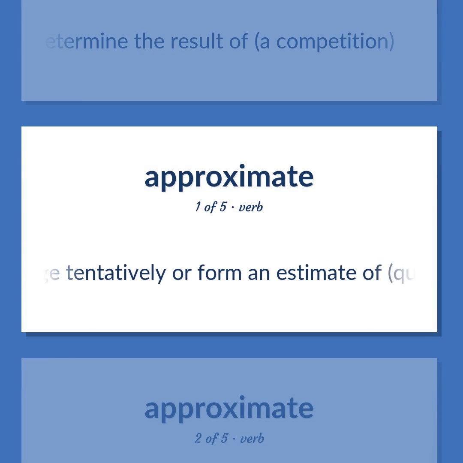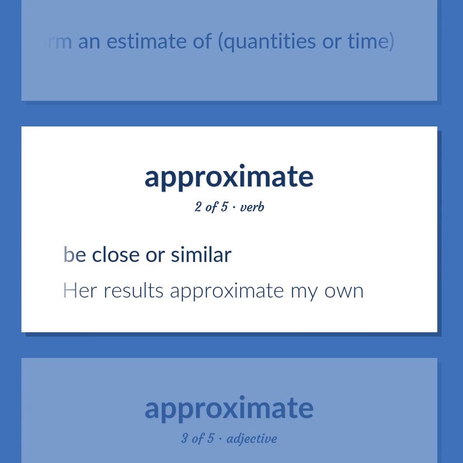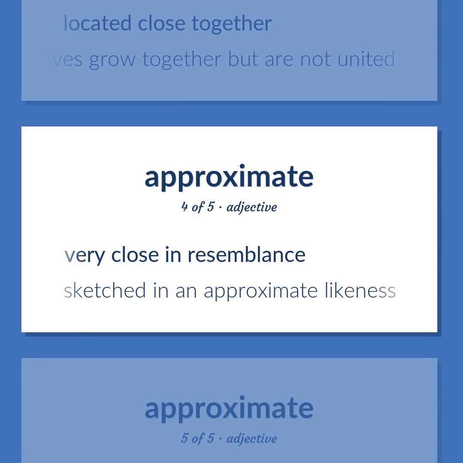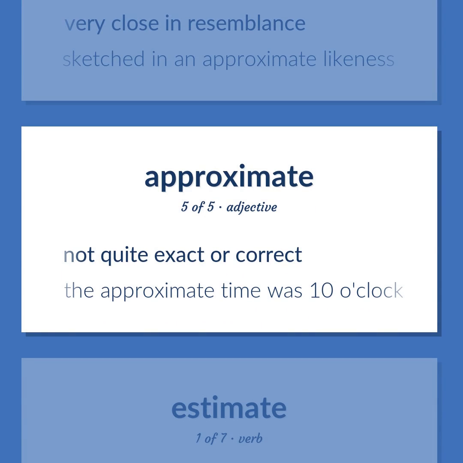Judge tentatively or form an estimate of quantities or time. Be close or similar. Her results approximate my own. Located close together. Approximate leaves grow together but are not united. Very close in resemblance. Sketched in an approximate likeness. Not quite exact or correct. The approximate time was 10 o'clock.